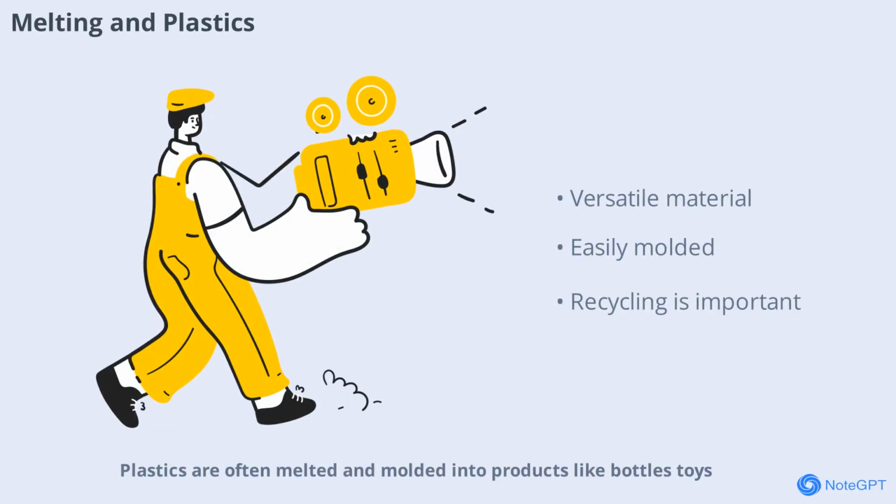Plastics are often melted and molded into products like bottles, toys, and packaging. The ability to melt and reshape plastics makes them incredibly versatile. However, plastic waste is a major environmental issue, so recycling and responsible use are important.